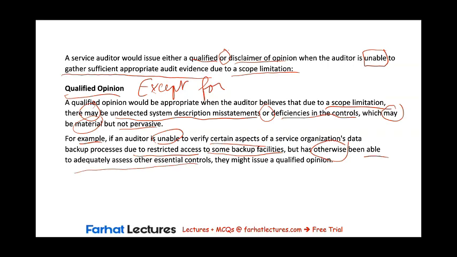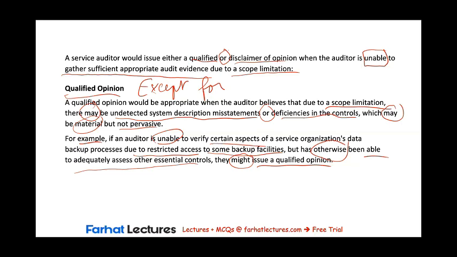Here, in this case, they might issue a qualified opinion because the scope limitation is confined to one specific area and does not extend to all areas or many areas of the audit. The possible effects in this case may be material, but not pervasive.